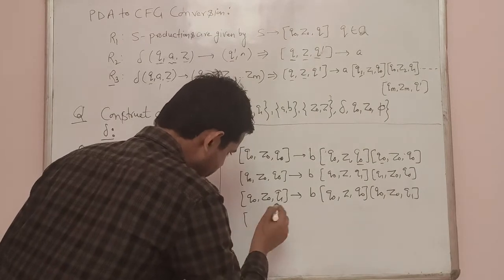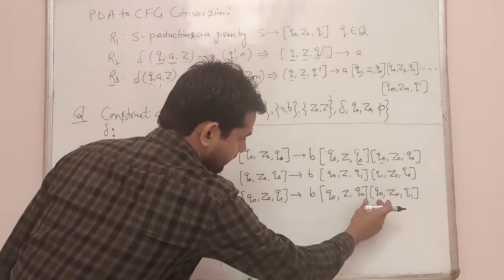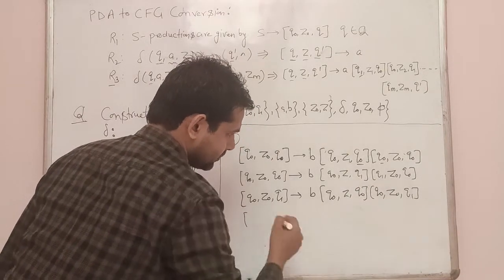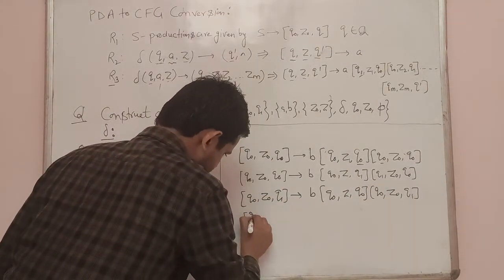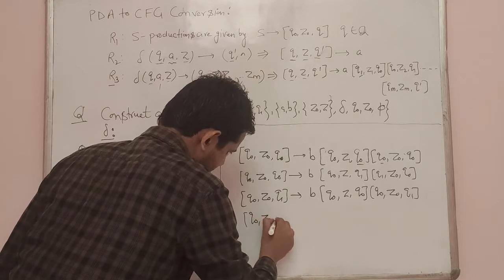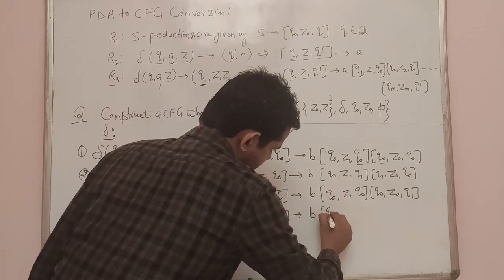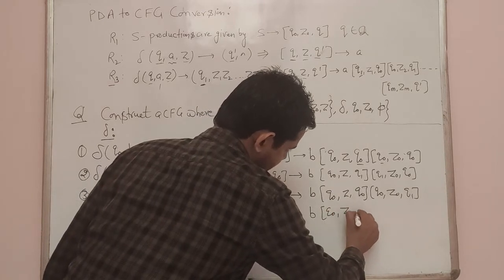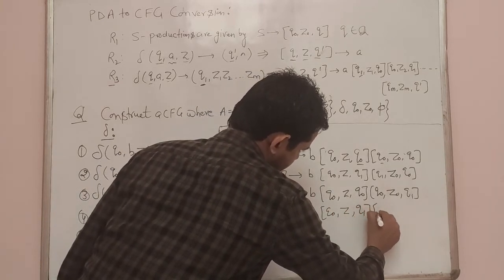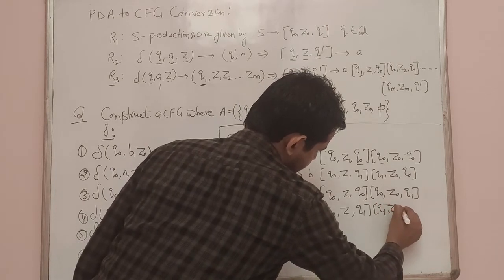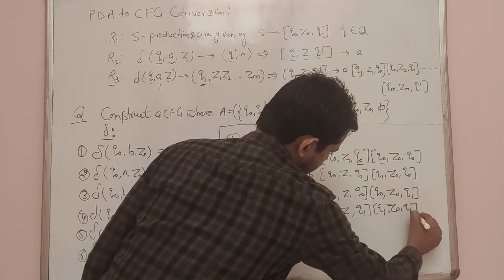Similarly, we will write for q1. Right now we have used q0, then in the next case we will use q1. Then q0, Z0, q1 goes to b, q0, Z. Then q1, then now we will start q1, comma, Z0, then q1.